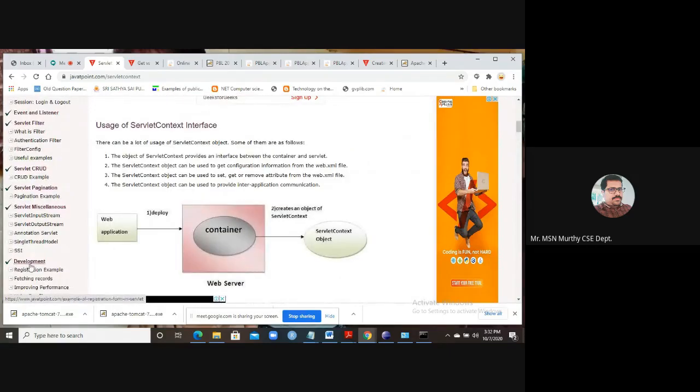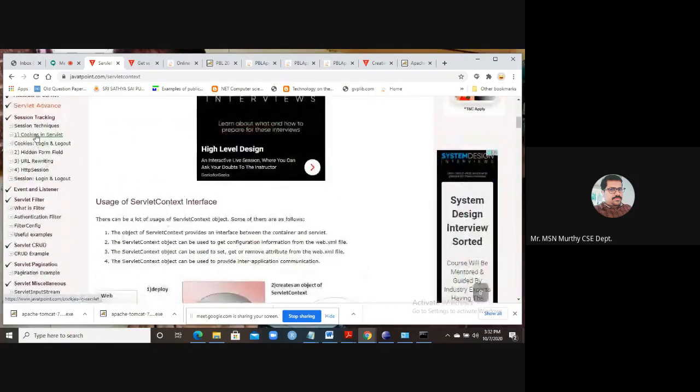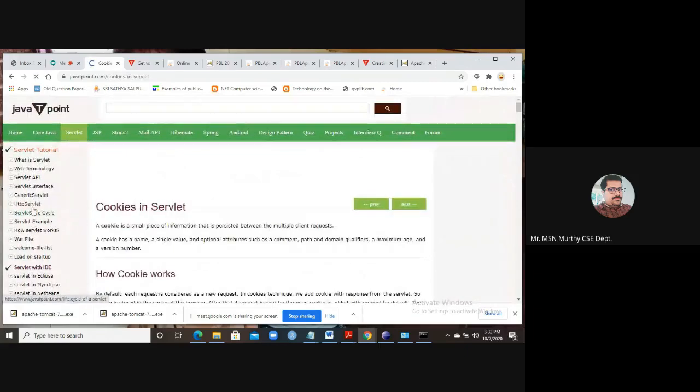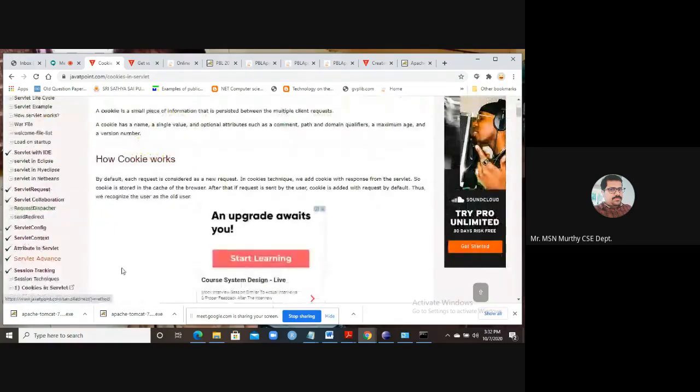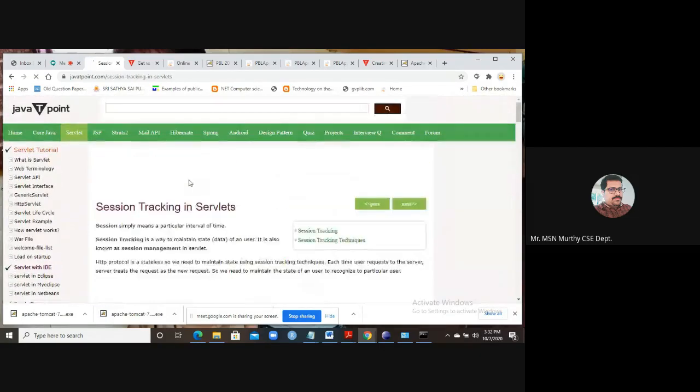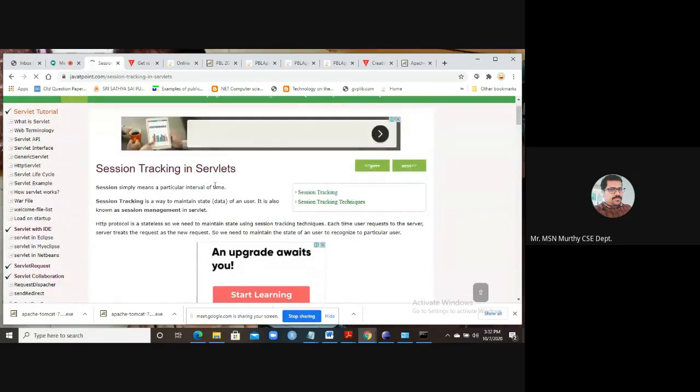Next step. Sessions in general can be created. A session represents some set of transactions. Session means a particular interval of time, and any kind of actions will be performed during the session. Session tracking is the process of organizing the session, the process of maintaining the state data of a session. That is called session management.